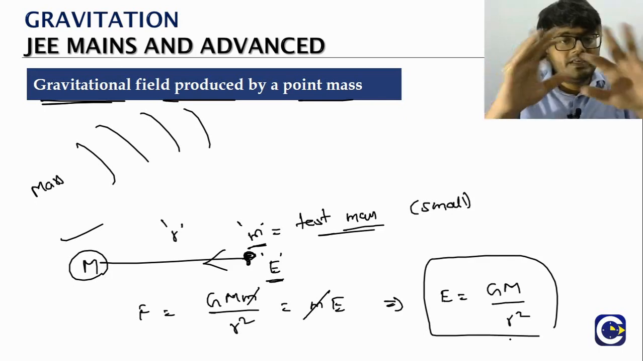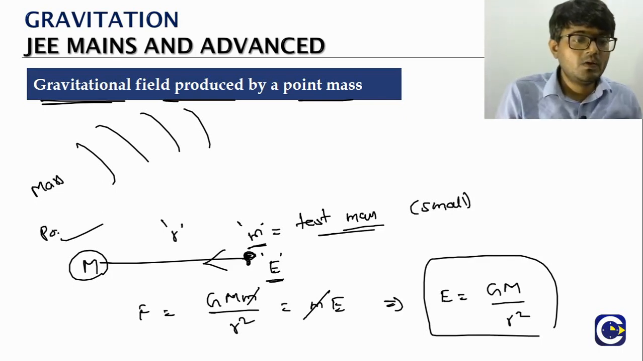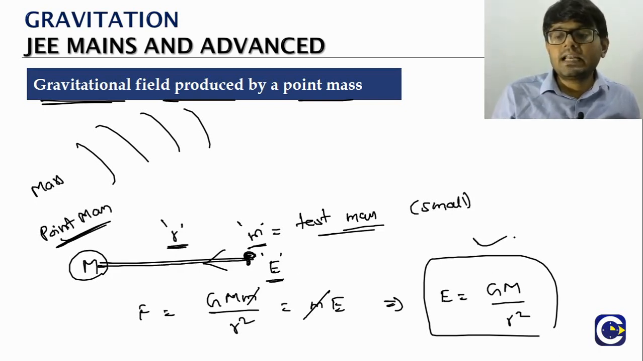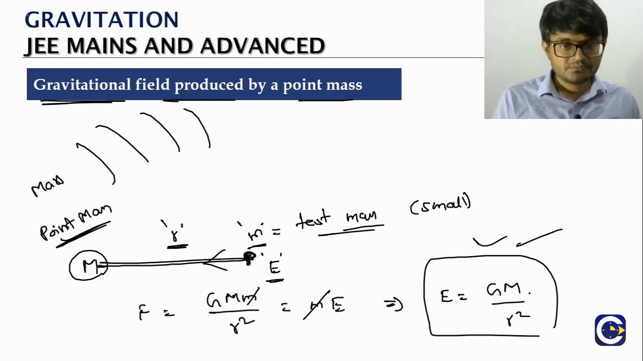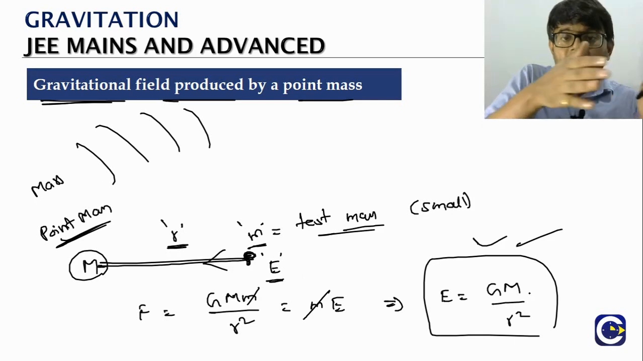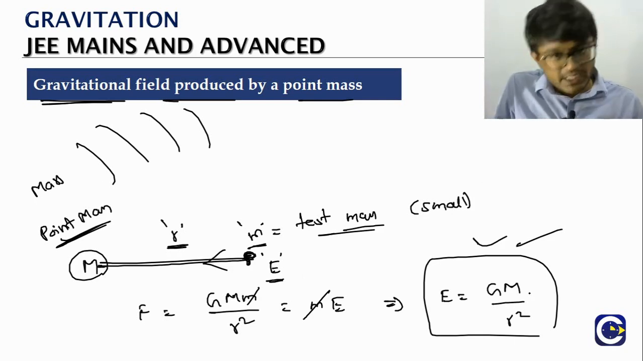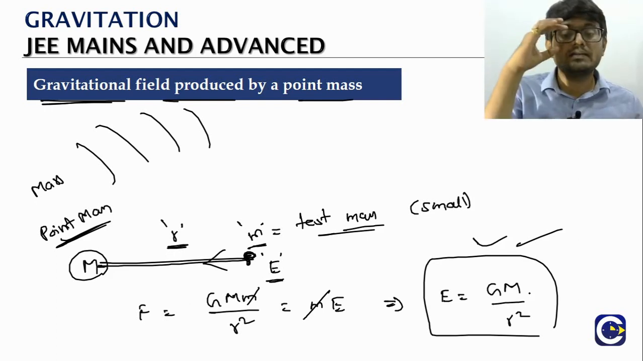Think of it: we said no other mass is there in the surroundings, only this one point mass we have taken. Because of this point mass M, at a distance r from it, the gravitational field strength produced is G M by r square. This means that as you go farther and farther from the mass, the field strength value will keep on decreasing.